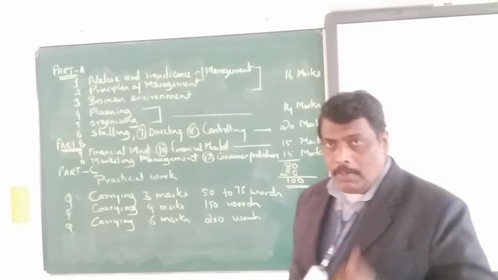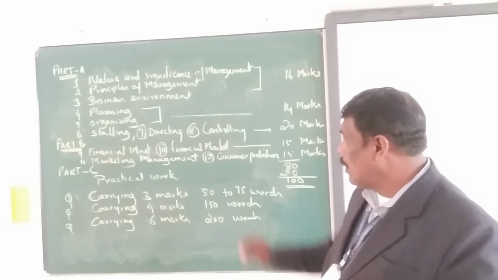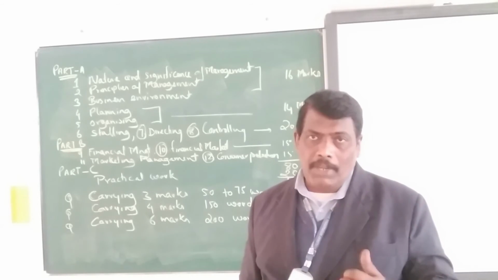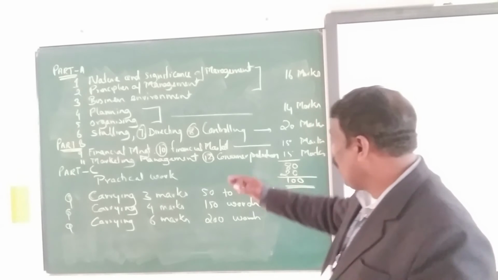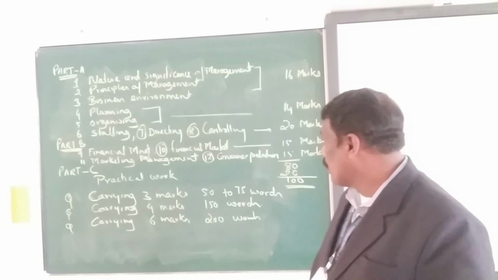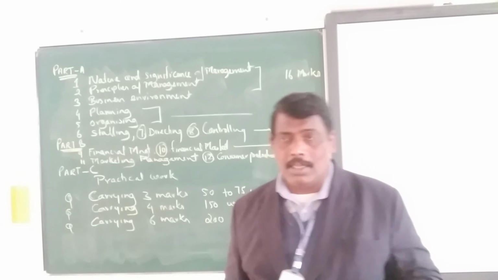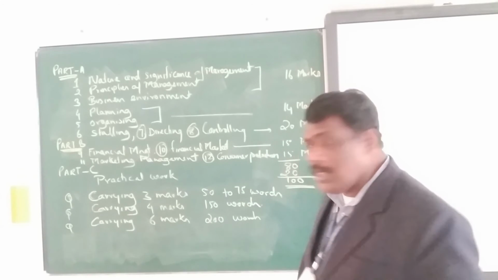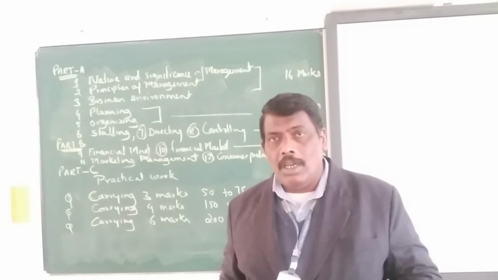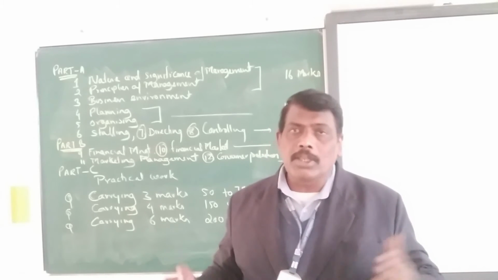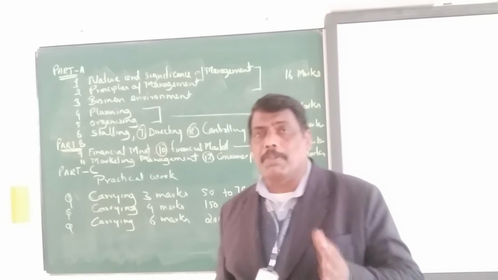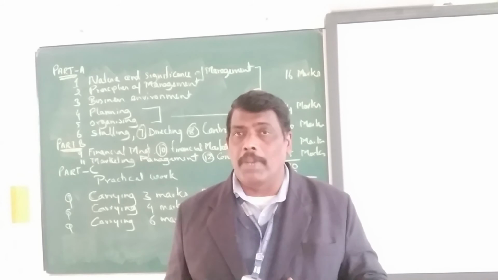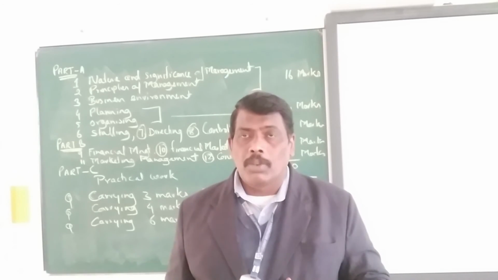Like this, when we talk about Part B, financial management and financial market carries 15 marks. You will be getting questions of 15 marks from these chapters. Similarly, marketing management and consumer protection also carries 15 marks, and you will be getting questions of 15 marks from these chapters. Till this stage, you will be getting questions of 80 marks, meaning the theoretical paper is of 80 marks, and the rest of the 20 marks you will be getting through practical.